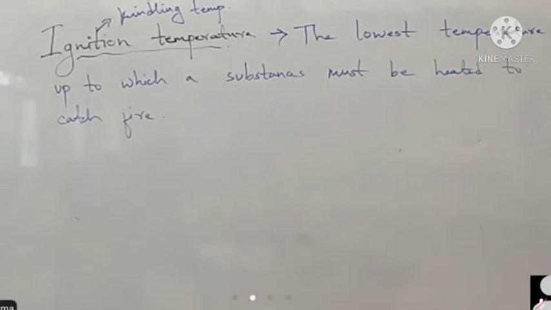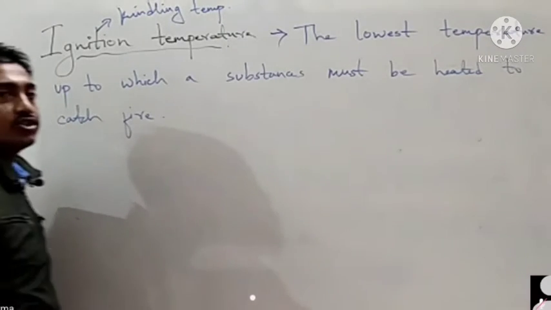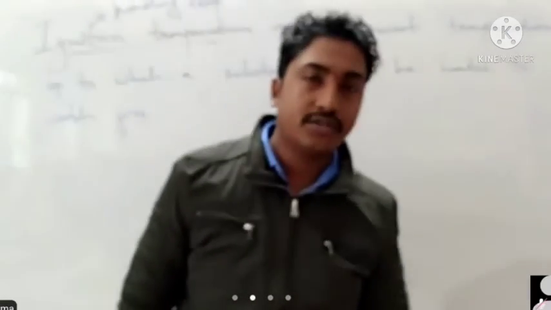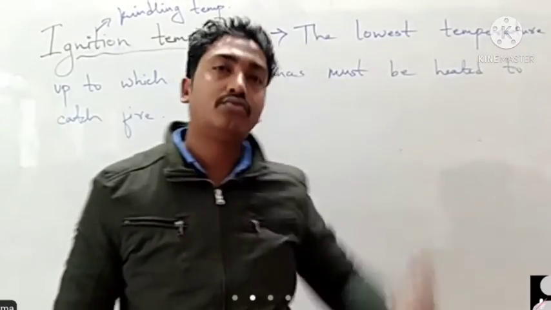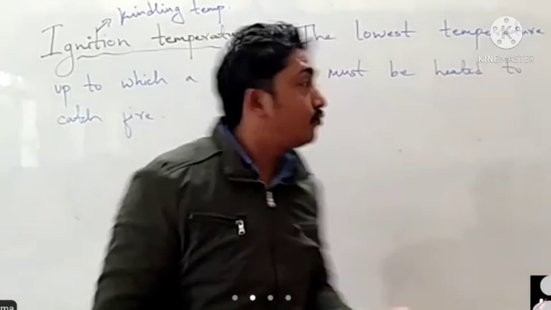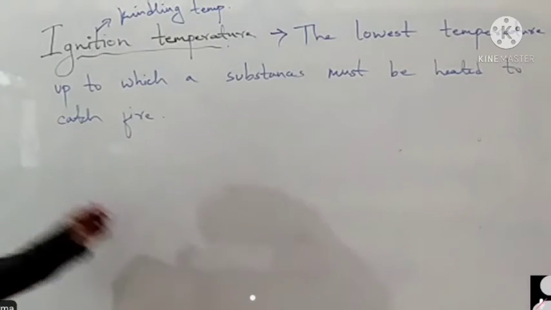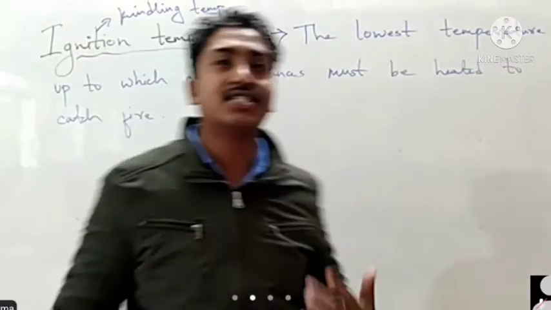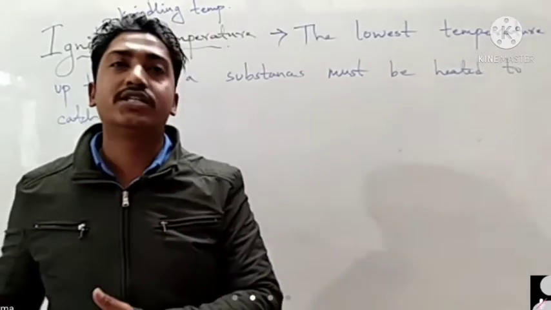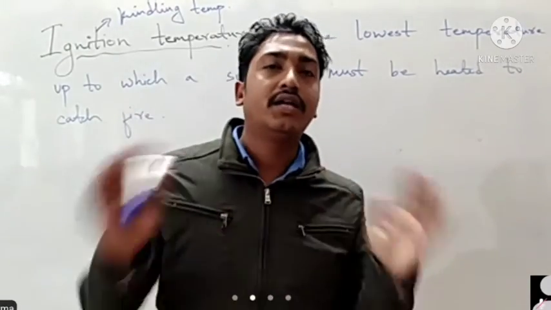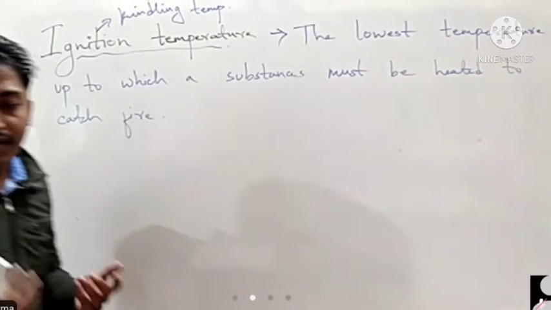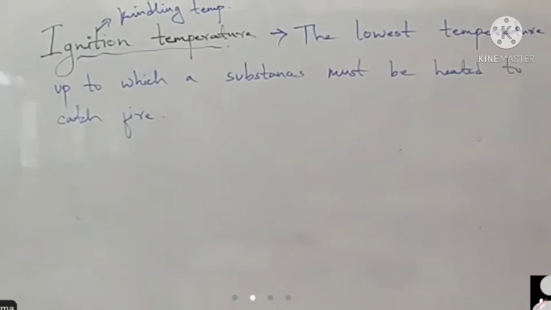So it depends upon its chemical nature. The substance which has the lowest ignition temperature is LPG. LPG gas catches fire easily, whereas wood or paper doesn't catch fire easily.